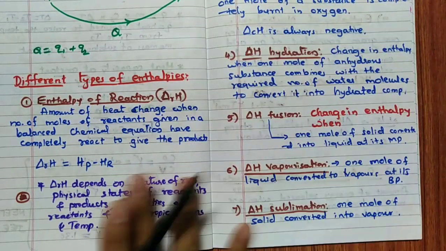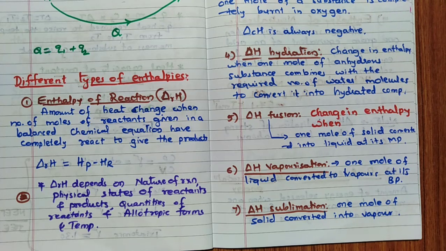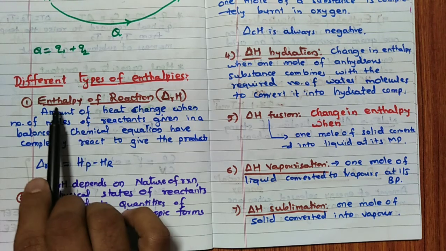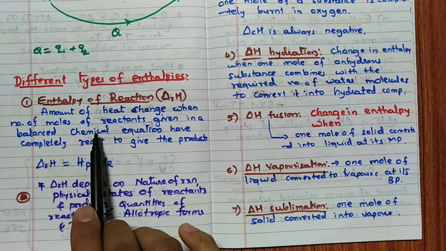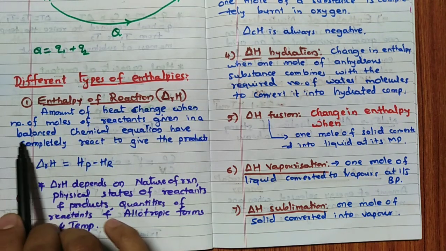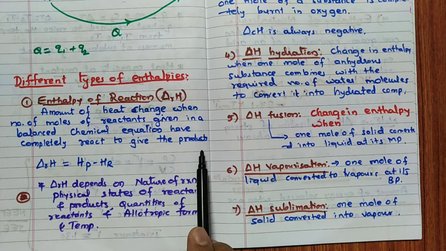Now, different types of the enthalpies. Very simple definitions. Once you read this, we have not seen any type of question on this generally, but you have to understand that. See, enthalpy of reaction is nothing but the enthalpy change when the number of moles of reactants given in a balanced chemical equation completely react to give product. So whatever the reaction is given, according to the balanced chemical equation, what is the heat change during the reaction to give rise to the product? That is nothing but delta RH.